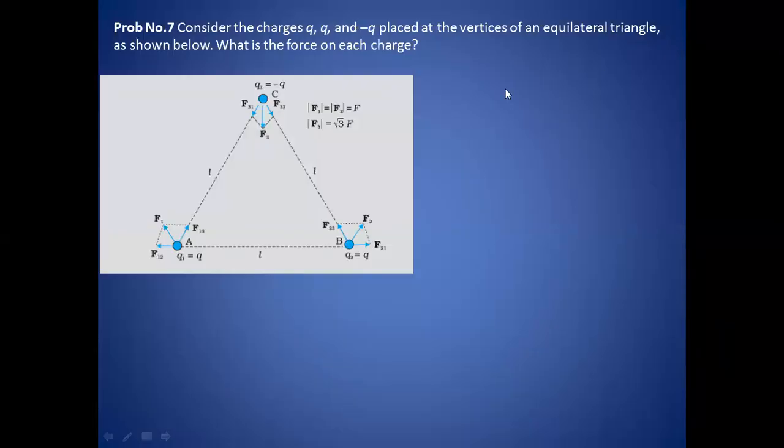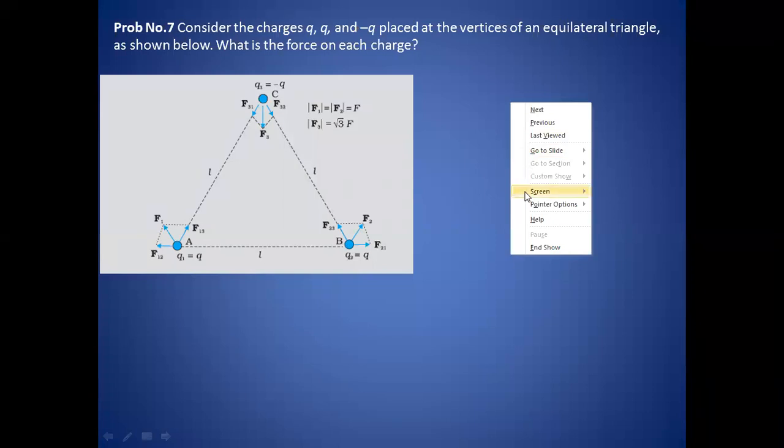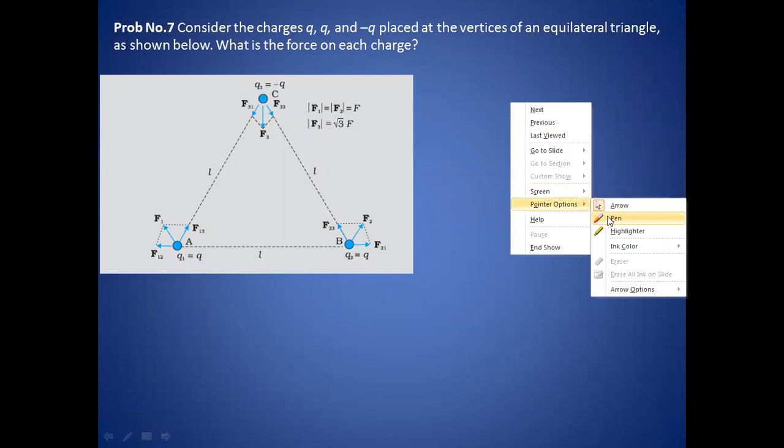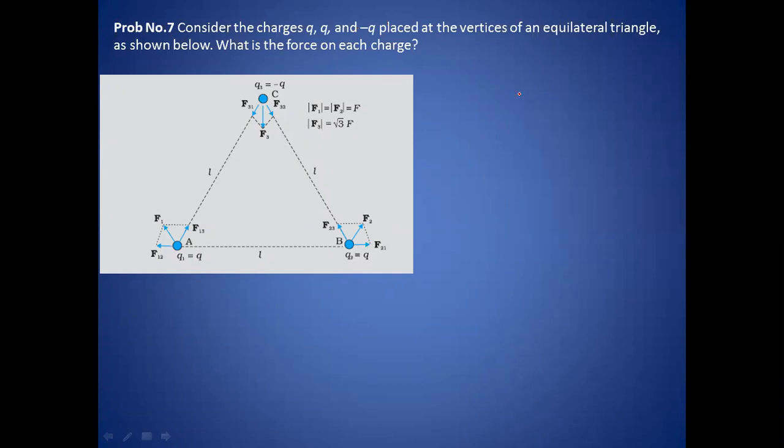Here is another problem, related to the electrostatic force acting between two charges. This problem is also the same type. Consider the charges q, q and minus q, with minus q here and plus q, plus q here, placed at the vertices of an equilateral triangle as shown below. What is the force on each charge? We have to find the force on each charge.